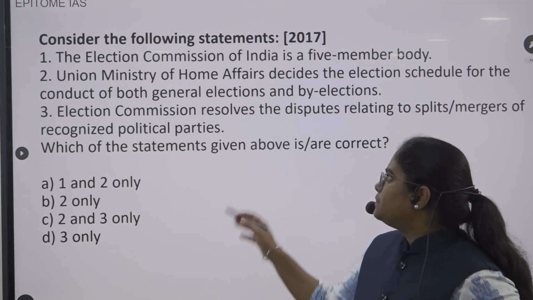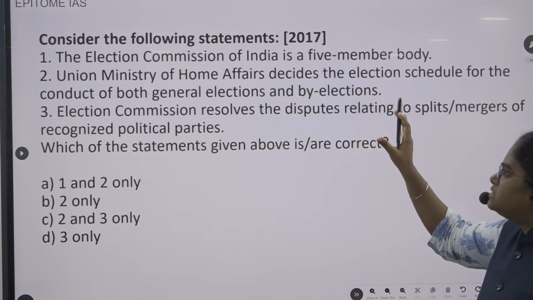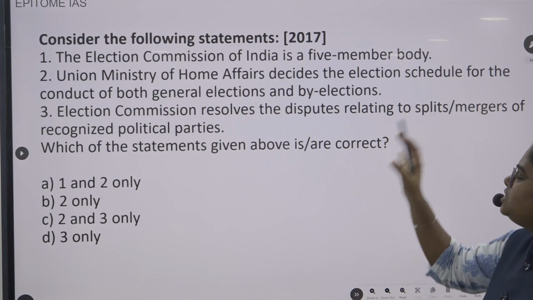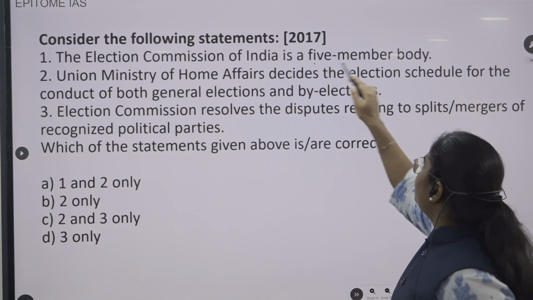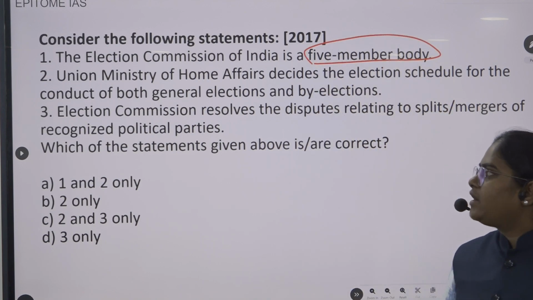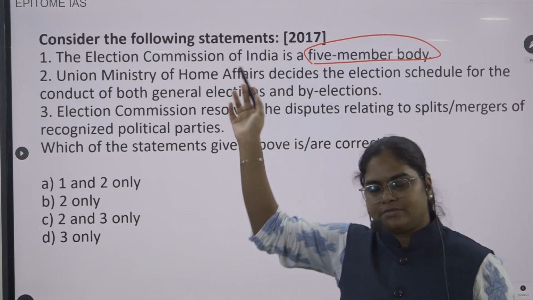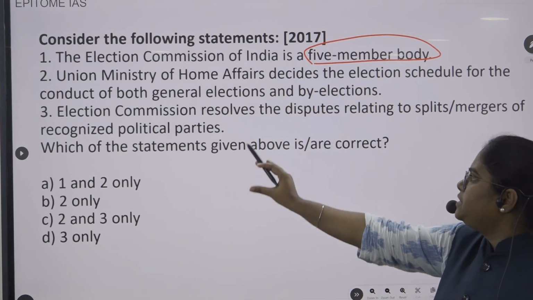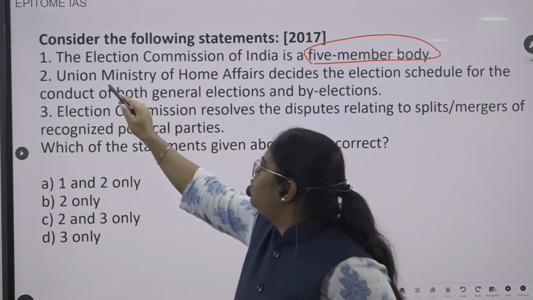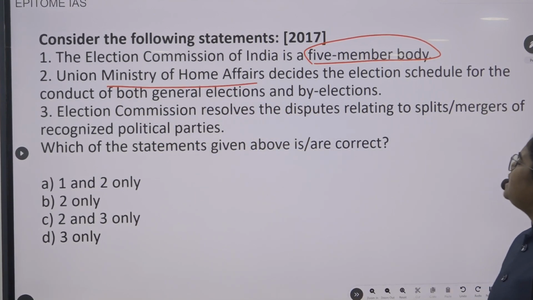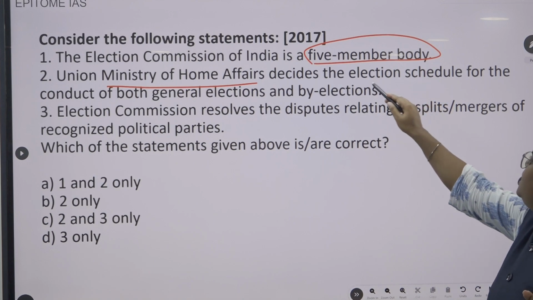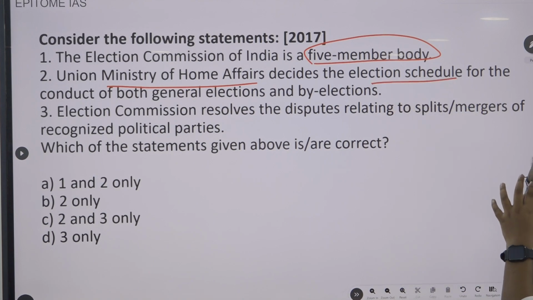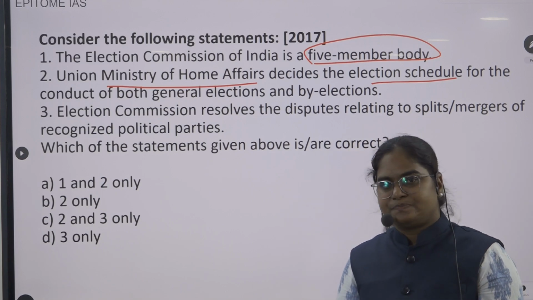Okay, then consider the following statements. Statement 1, the Election Commission of India is a 5-member body. You have to tell me whether this statement is right or wrong. Statement 2, Union Ministry of Home Affairs decides the election schedule for the conduct of general elections and by-elections.